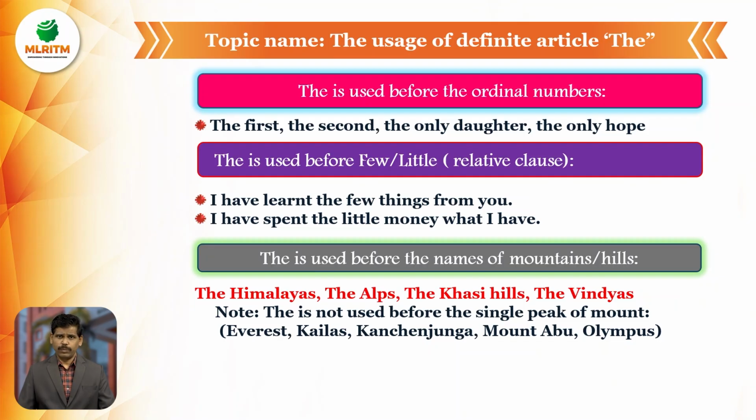I have only hope to get help from you. The first person who entered the hall, he is the first person. She is the second girl who entered the class. The one and only daughter, the only daughter he has. Her name is Sudha. The only hope. So like this, please remember, the article is used before the ordinal numbers, the first, the second, the third, the last, the only daughter, the only hope.